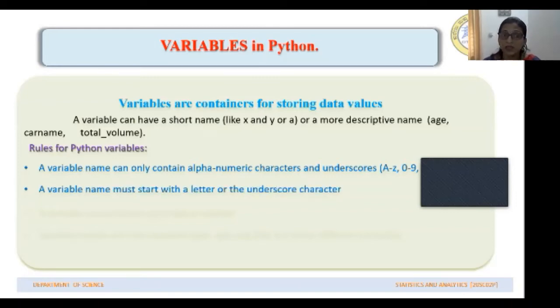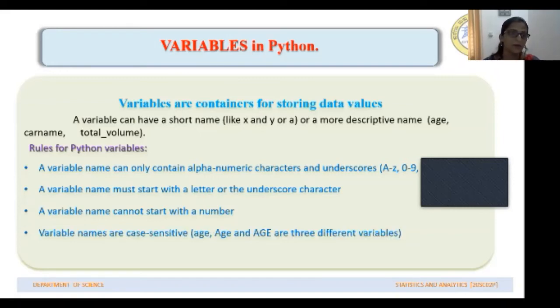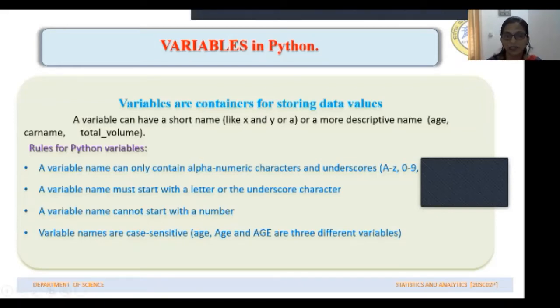Variable name must start with a letter or underscore. It can have a letter at the start or an underscore. We cannot have a numeric in the beginning of a variable name. Variable name cannot start with a number. Then variable names are case sensitive. So if you write the variable names like this, age in small letters, Age with A capital, and AGE with all the letters capital, these three words will represent three different variable names because they are constructed using different cases of letters.